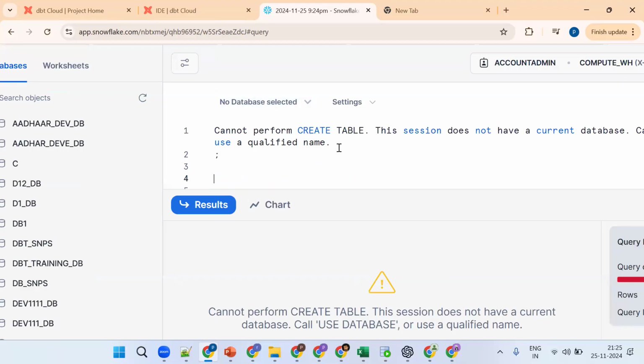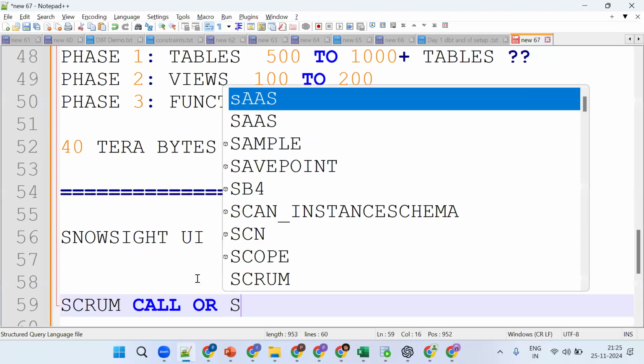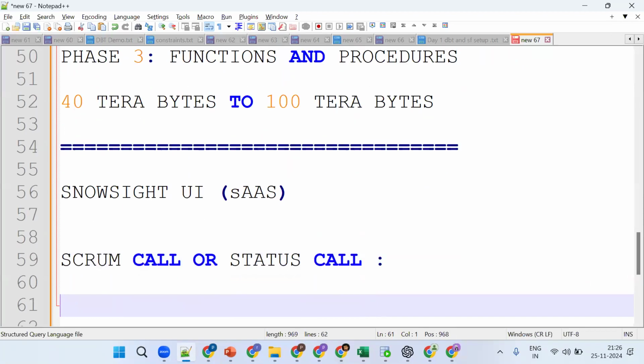So before that, tell me, daily, what type of call will we have in a project? Scrum call. Scrum call or status call we can make. So these are the basic things you should understand. And which methodology are you following? Agile methodology.